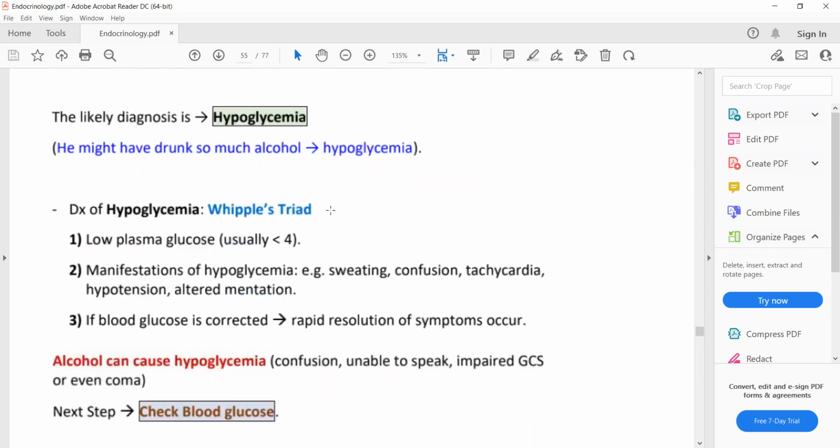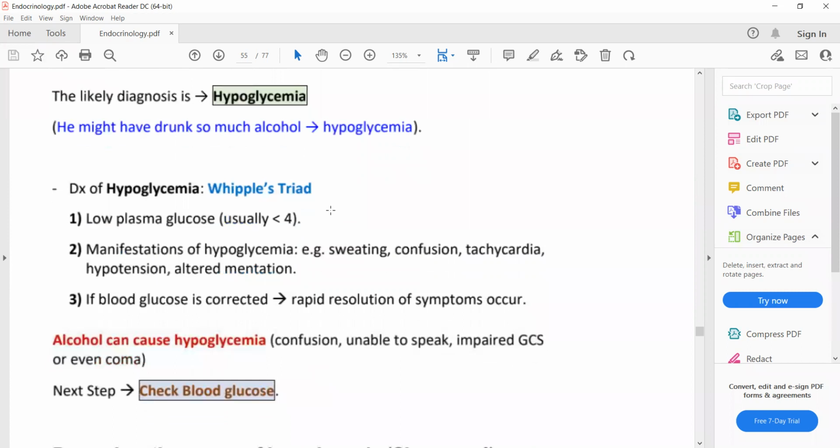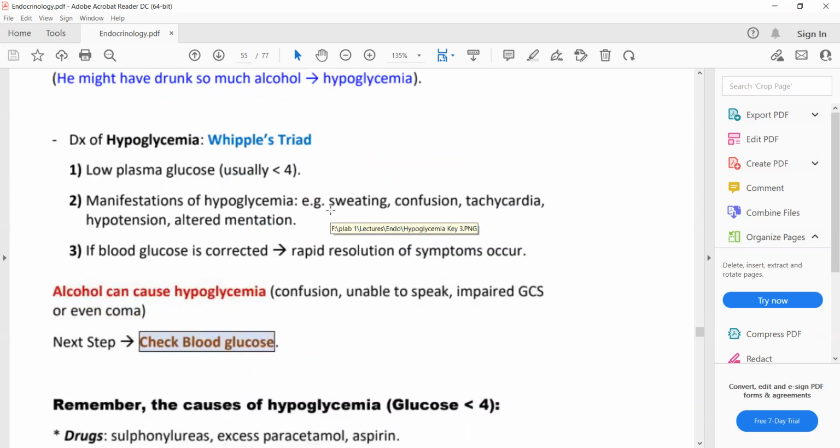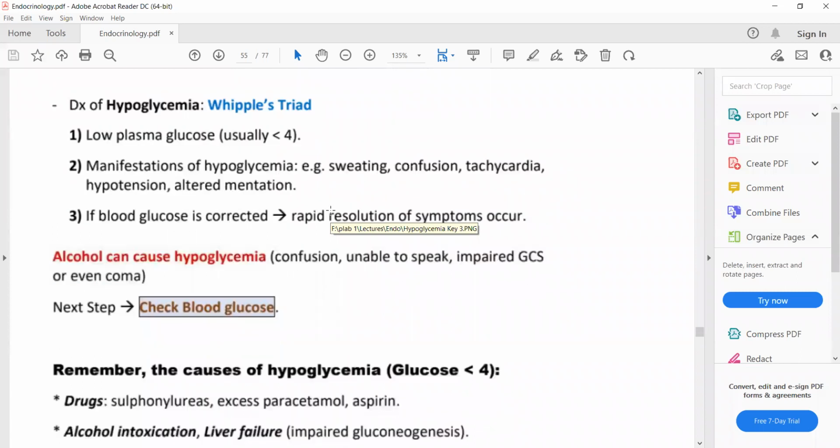So, what is Whipple's triad? Whipple's triad is low plasma glucose, manifestations of hypoglycemia, and, if the blood glucose is corrected, rapid resolution of the symptoms. This is called Whipple's triad, and the diagnosis will be hypoglycemia. Low plasma glucose, manifestations of hypoglycemia, and rapid resolution of the symptoms after glucose is given.